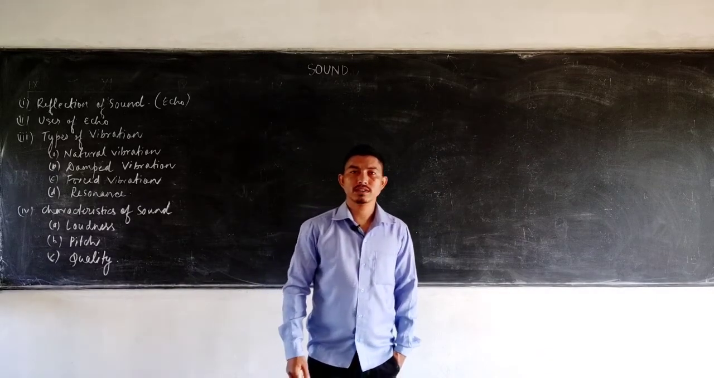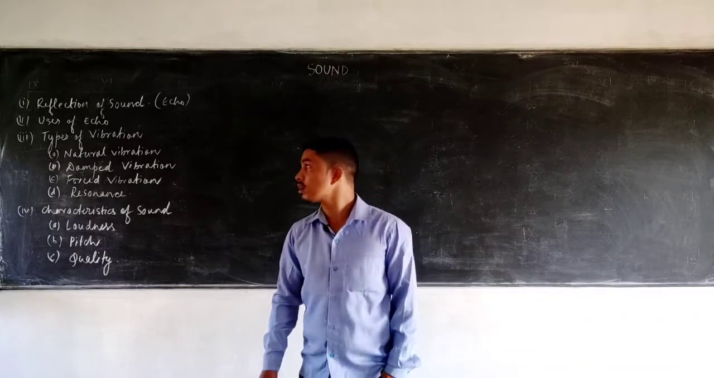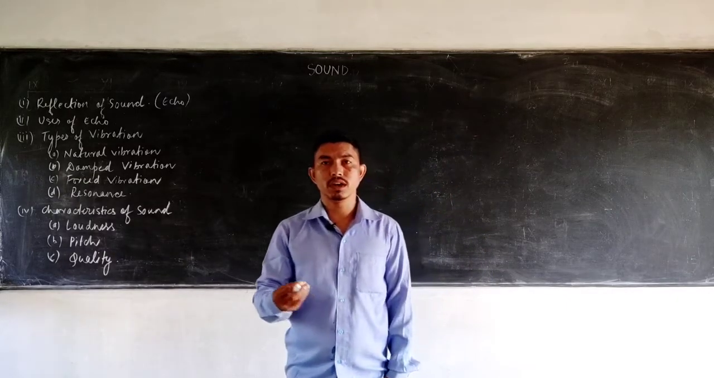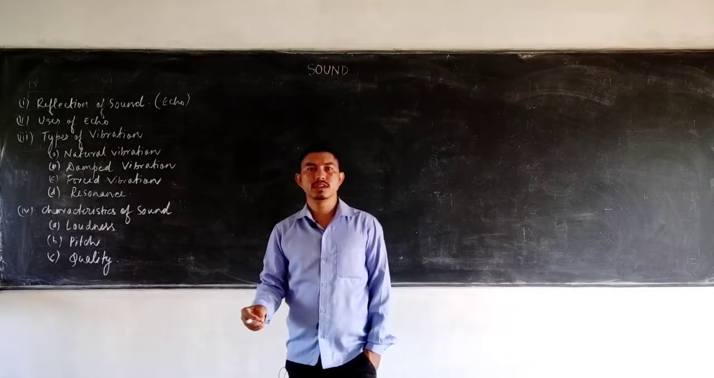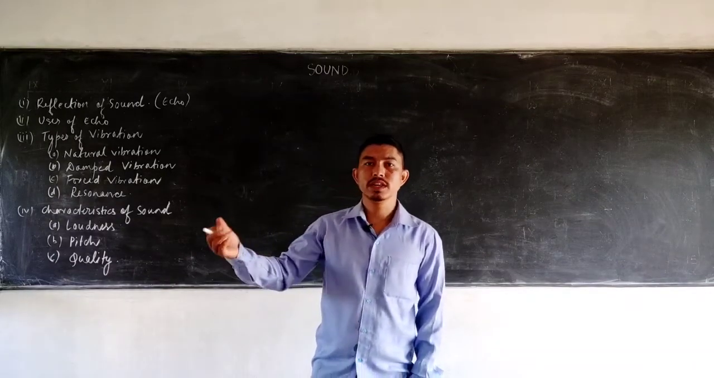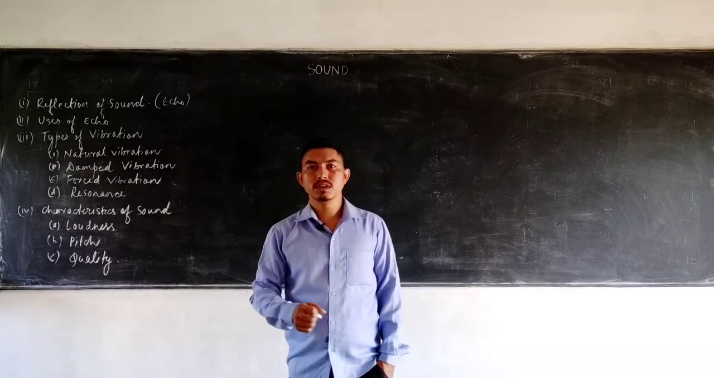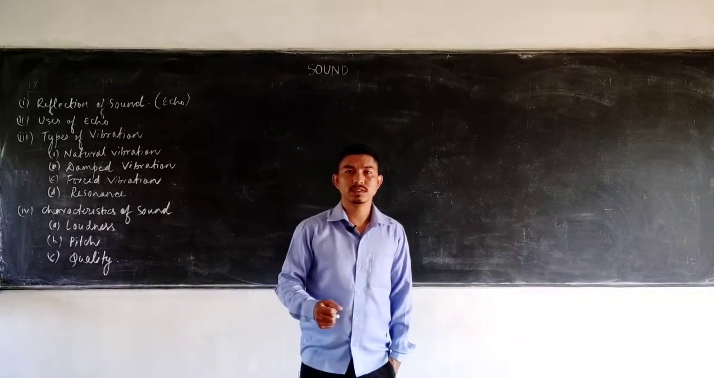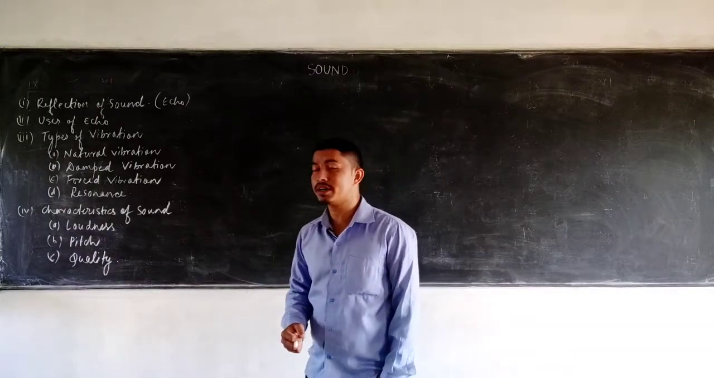So today's class we will be studying the 7th chapter of your physics textbook, that is the chapter Sound. You already know the basic concept of sound, that sound is a form of energy which is produced by the vibration of a body, and this energy produces the sensation of hearing in our ears. Just like light is that form of energy which produces the sensation of vision. Similarly, what does the sound do? The sound produces the sensation of hearing in our ears, and basically the sound is produced by the vibration